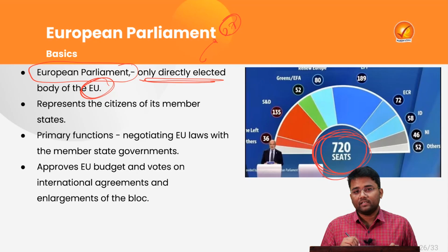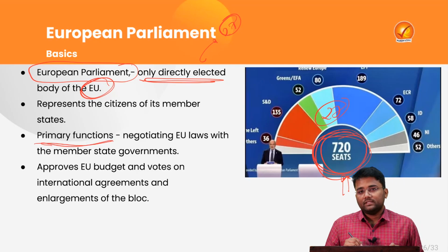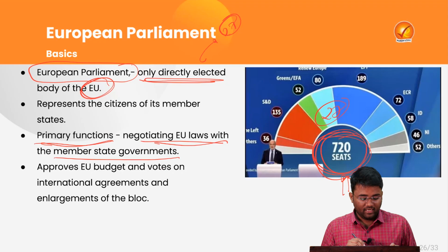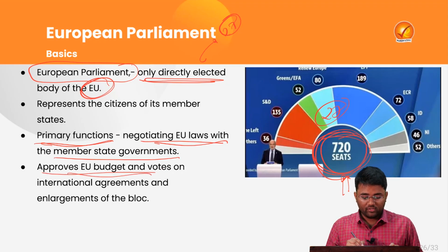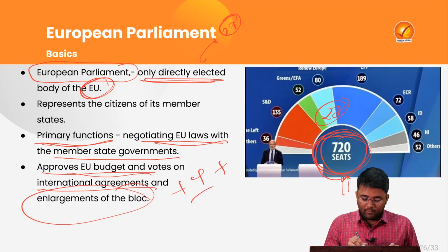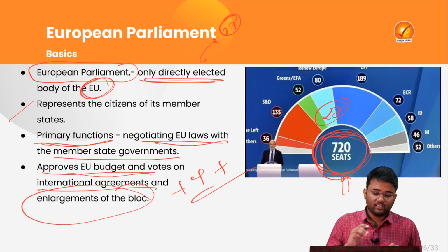And there are almost 720 seats in the European Parliament, which represent all the 27 states of the European Union. The primary function of this is to negotiate European Union laws with the member state governments, and it also approves the European Union budget and votes on international agreements and enlargement of the bloc. Means whether any other member can be included in this bloc or not is decided by the European Parliament.